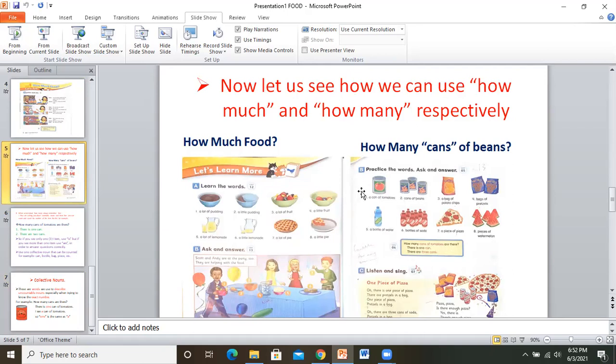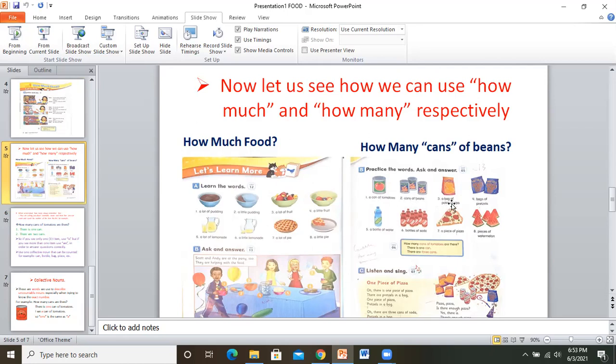Your answer is going to be there is one can of tomatoes. Picture number two. How many cans of beans are there? You're going to say there are 3 cans of beans, or you can say there are 3 cans.